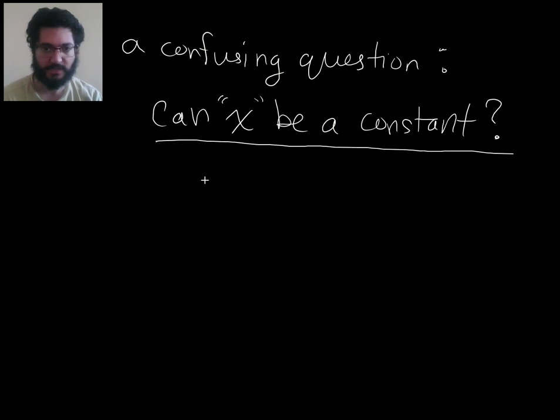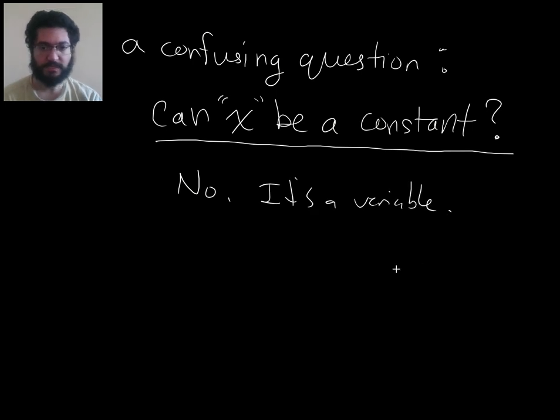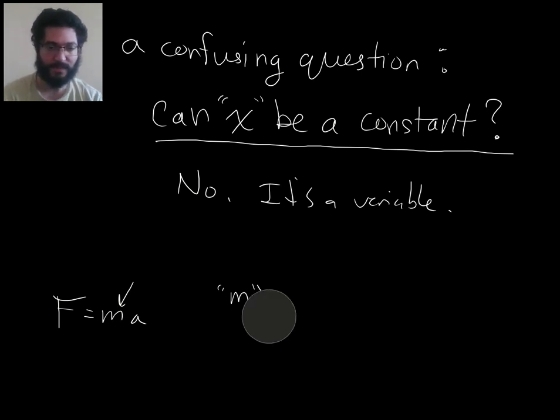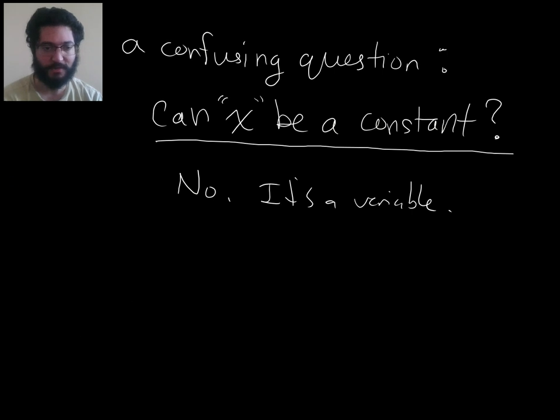So now with this clear question, I'd say no, it's a variable, just like you is a pronoun, right? And in those other situations that are unrelated to what we're looking at, where people use certain letters and then call them constants, like mass here, they're talking about what this refers to as being constant. They're not talking about that as being constant. I think that can help clear up the confusion.